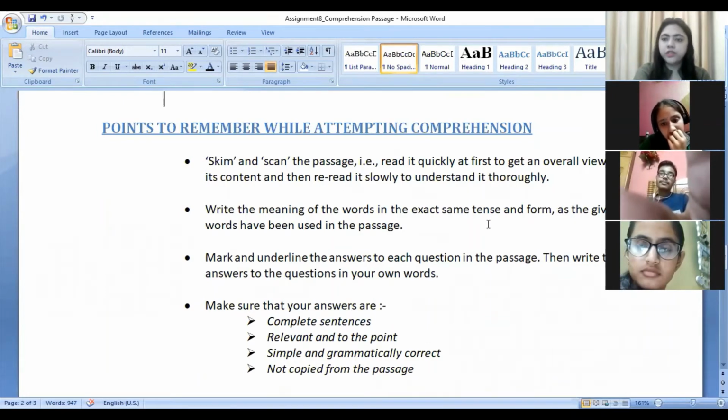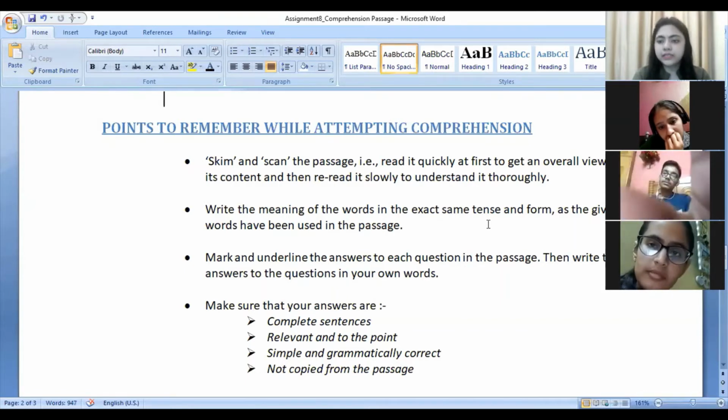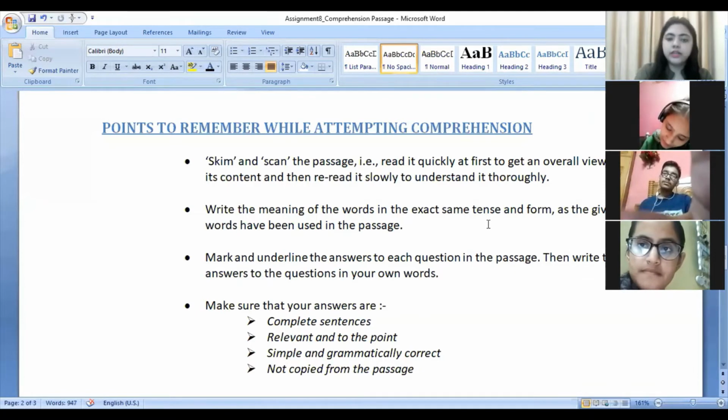Then the second point says write the meaning of the word in the exact same tense. Suppose you have to write down the meaning of assigned, not assign. If you are asked to write down the meaning of assigned, then you have to write down the meaning in the past tense only. Is that clear? So the tense should be exactly the same. If you change the tense, you're not getting marks for that. Next, mark and underline the answers to each question in the passage.